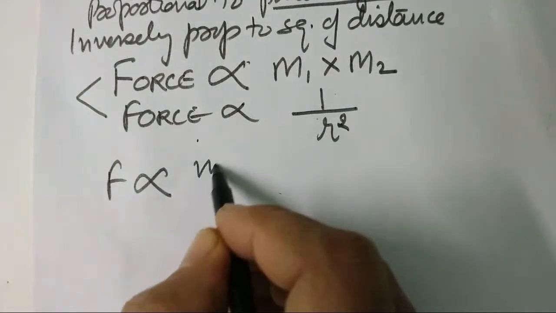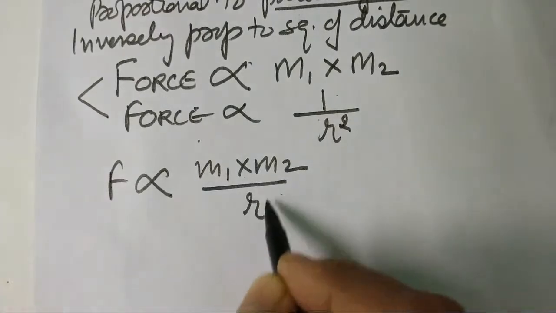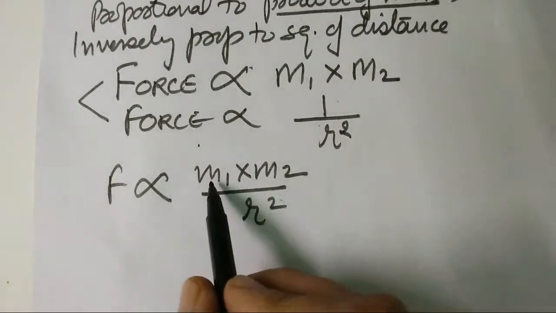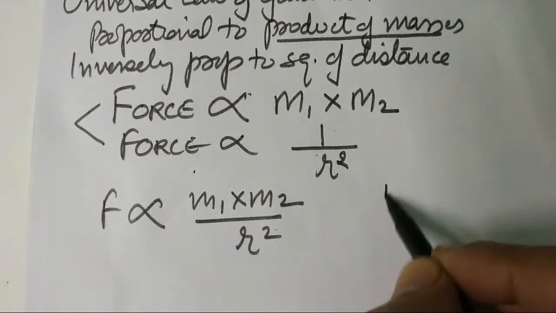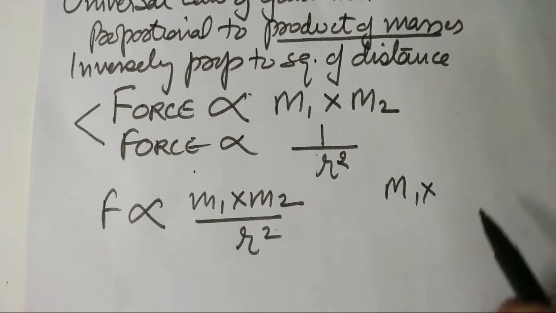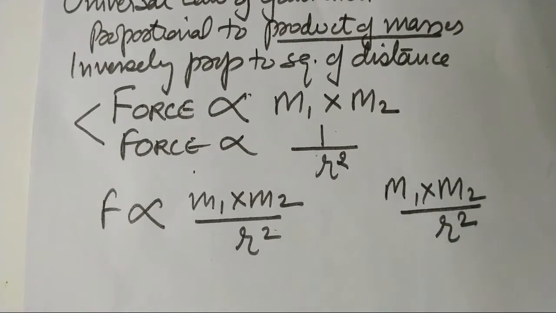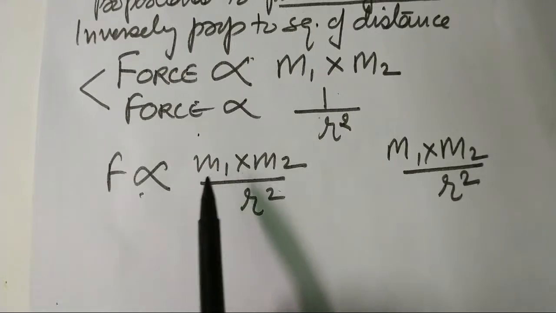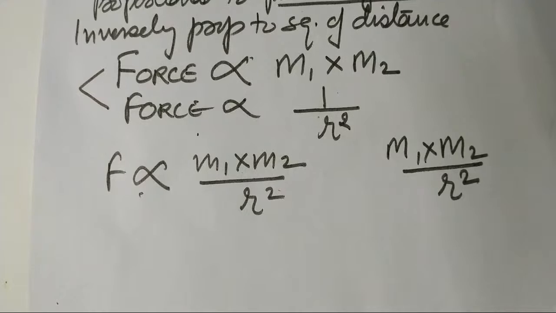m1 into m2 upon r square. I can write it this way, or I can write it m1 into m2 upon r square. The force is proportional to the product of the mass divided by r square.